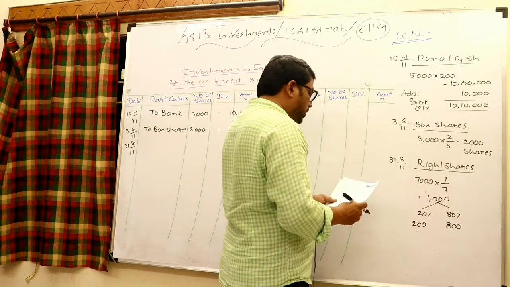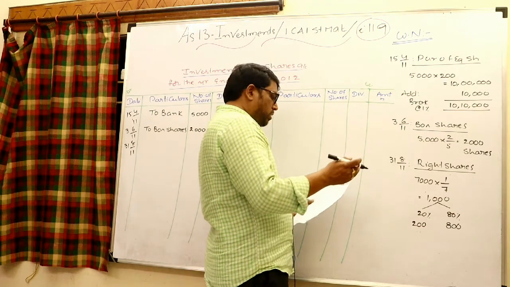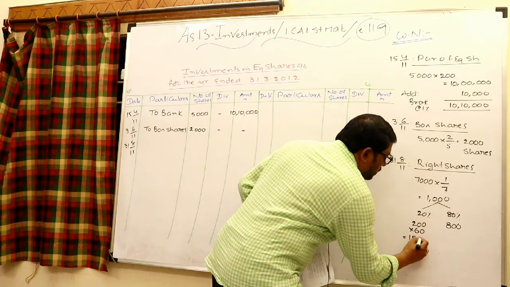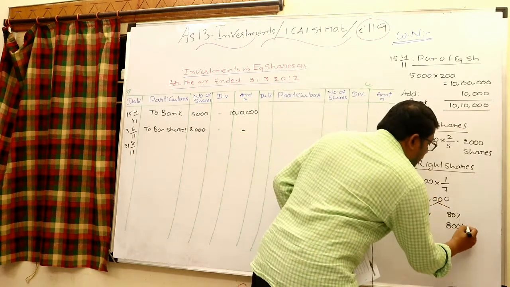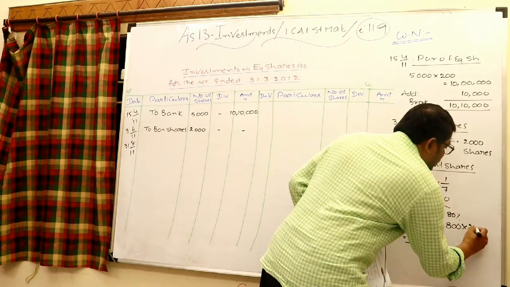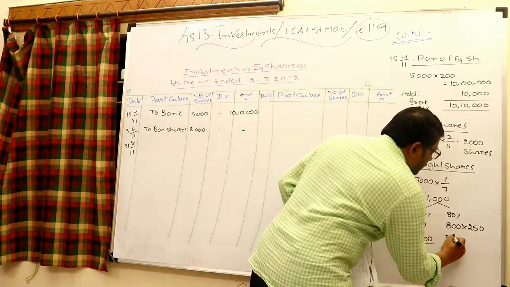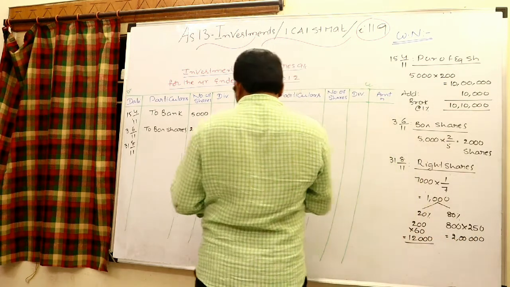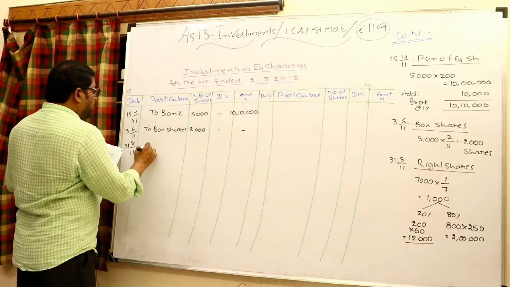But these 200 shares are simply not shares, rights are sold, each at 60 rupees. That is 12,000. Okay, so 800 shares are purchased at the determined price. What is the determined price? 250. Okay, so that is 2 lakhs. 800 shares are purchased. Therefore, you write that in investment in equity shares account, debit to bank account.